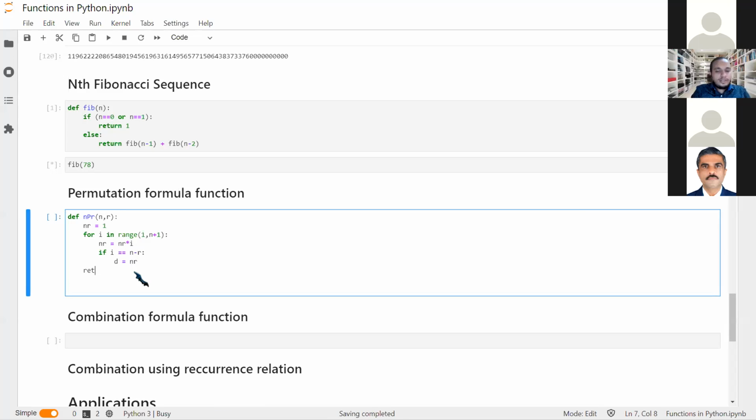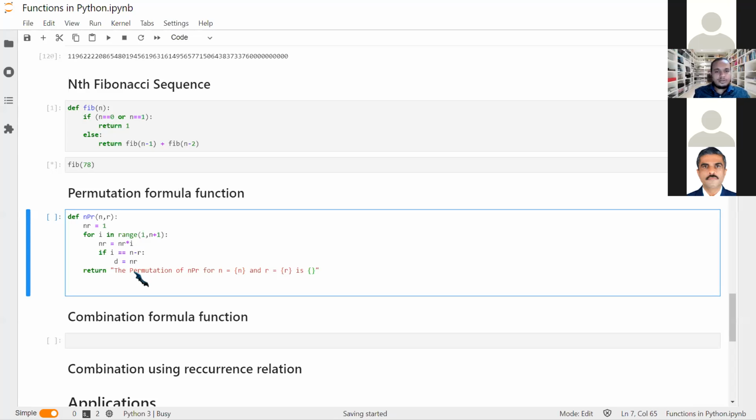So what do we need to return? We need to return the permutation nPr, for n equal to n and r equal to r.